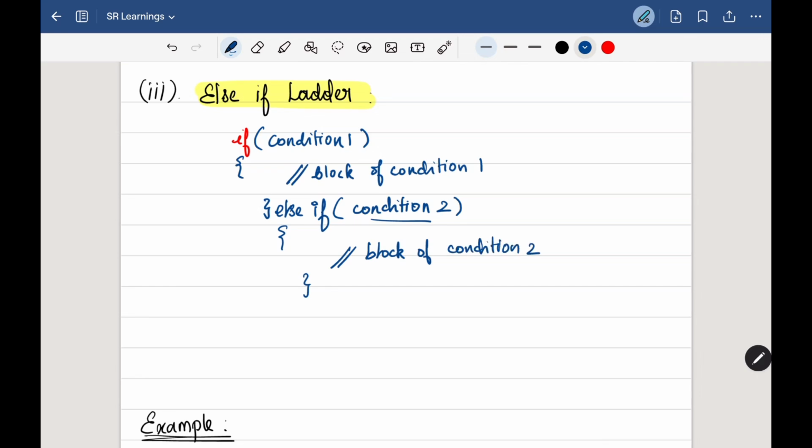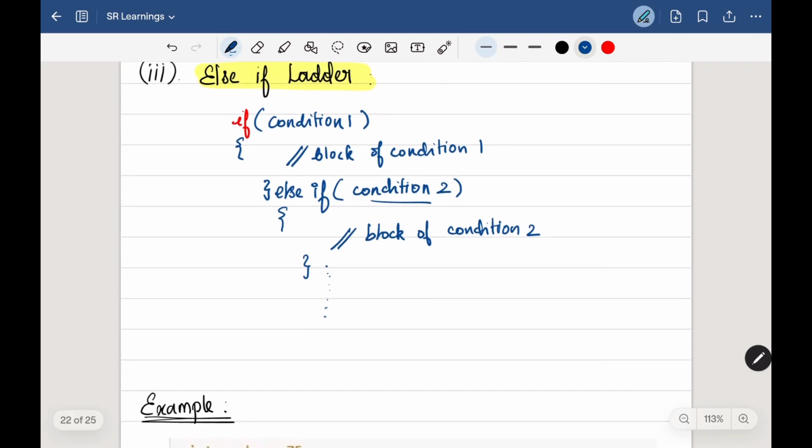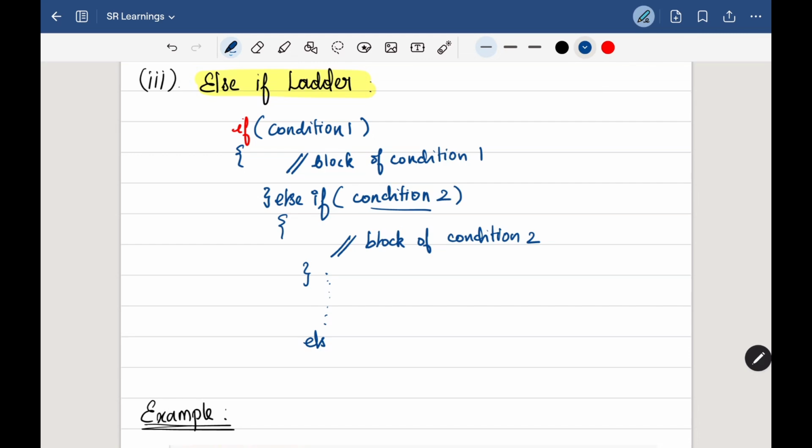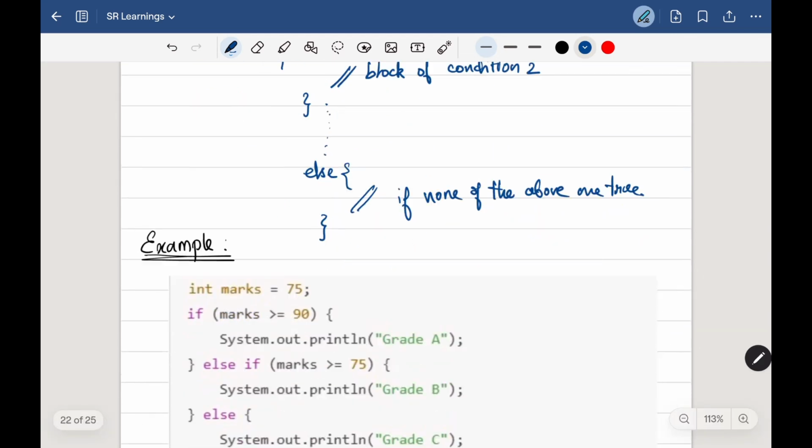And what if this also fails? In that case, I can go with as many else if blocks as I need. Then if none of the above else if worked, I will have one default else block, which will be executed if none of the above are true. So that's it, this is about the else if ladder. Now let's see one example.